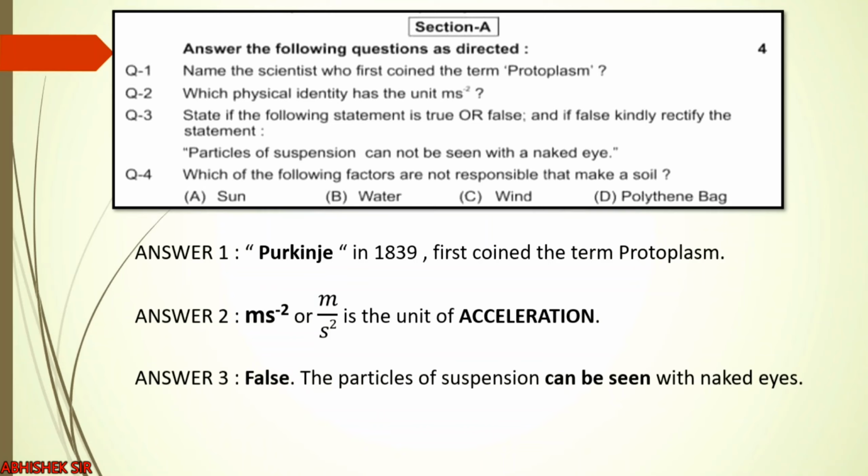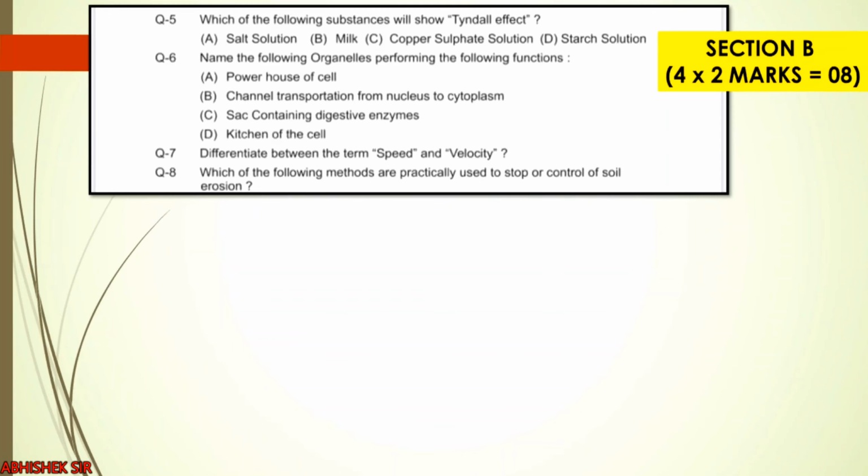Going on to question number 4: which of the following factors are not responsible to make a soil? We all know that weathering of rocks is helped by sun, water and wind, but the incorrect answer, that means polythene bag, is not responsible to make a soil. Clear? So this was section A.